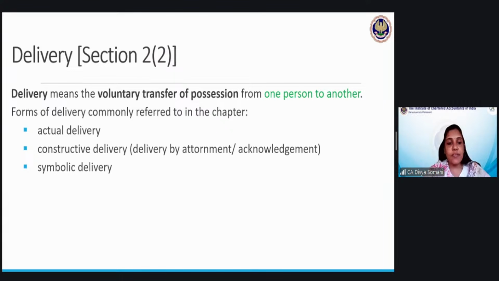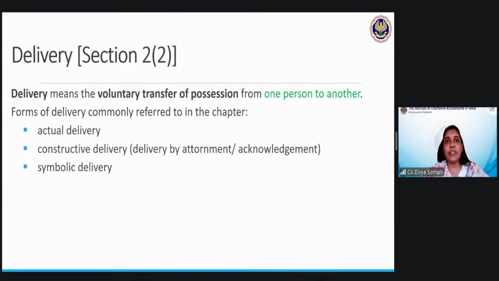What is symbolic delivery? Suppose I have to give my car to you. How will I do that? Will I have to pick it up and give it to you? It's not like that. I'll just hand over the keys of the car to you. So symbolically, when I'm giving the keys to you, it means that I am giving my car to you. I'm not selling it to you, don't worry. I'm just delivering it to you so that you may park it somewhere, or you may just go for a ride for some time and give it back to me. So that is symbolic delivery.